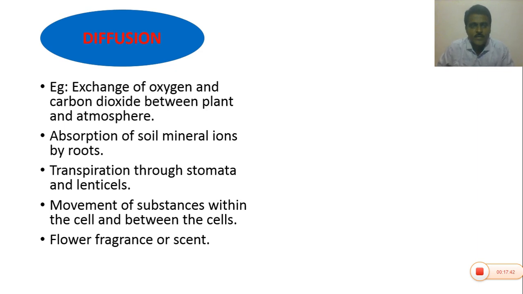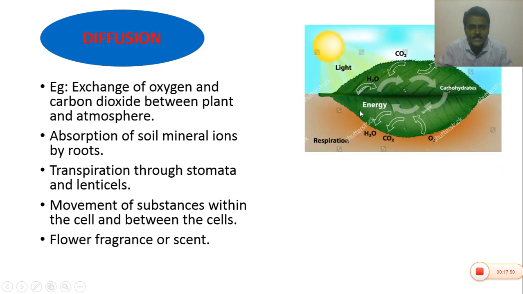An important example of diffusion in the plant body is the exchange of oxygen and carbon dioxide between the plant and the atmosphere. If you see this diagram, the leaves or green parts of the plant prepare food materials by photosynthesis. It absorbs carbon dioxide and loses oxygen. Oxygen is released in photosynthesis, and carbohydrates are synthesized.